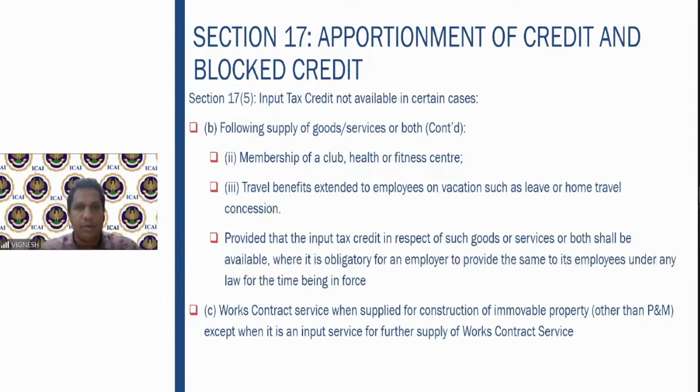Second example, I am a contractor myself. I am engaged in pure construction service for someone. So I get a contract for construction. I construct the building and give it to that particular person. So in the course of providing this works contract service, I hire other subcontractors, etc. Then I can claim the respective input tax credit. So I hope this is clear.